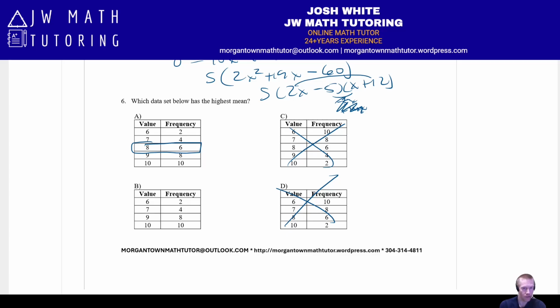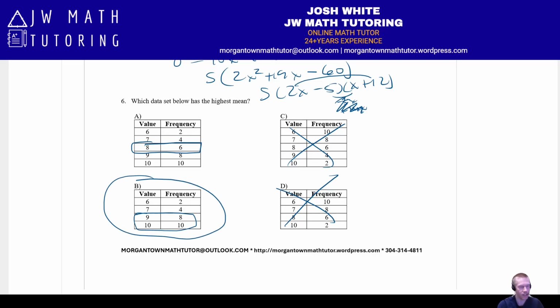Therefore, the mean is going to be higher than 8, which means the one with more higher values as an overall percentage is the one with the higher mean. Here 18 out of 24 values are 9 and 10. Here it's 18 out of 30 values that are 9 or 10. So this one is going to have the higher mean.